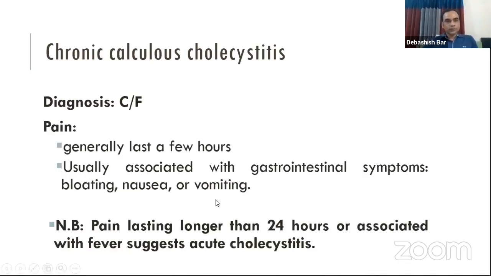This pain usually lasts for a few hours and is usually associated with gastrointestinal symptoms, that is bloating, nausea, and vomiting.